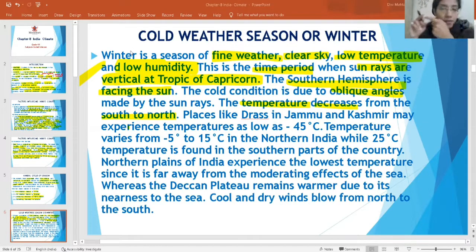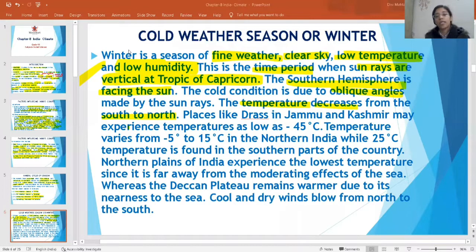Winter season is fine weather condition when the sky is clear, the temperature is low and the humidity is low. This is the first point. Done. So time period is there. The earth is rotated like this. Okay, it is tilted like this. And here is the sun that is falling on the southern hemisphere, not on the northern hemisphere. That's why, as India lies in the northern hemisphere, cold weather conditions are there. And if I go from south to north, the temperature decreases.